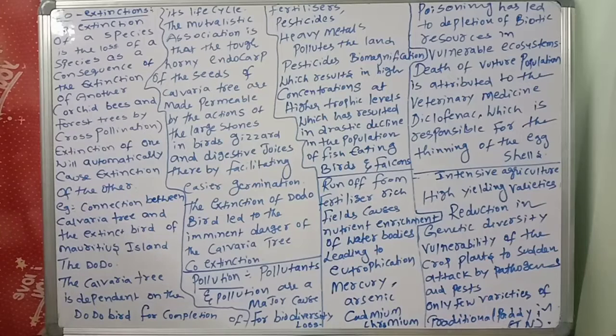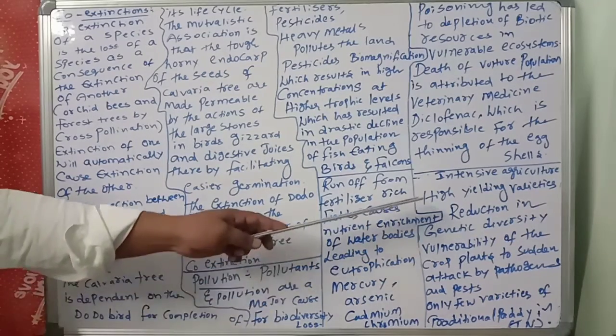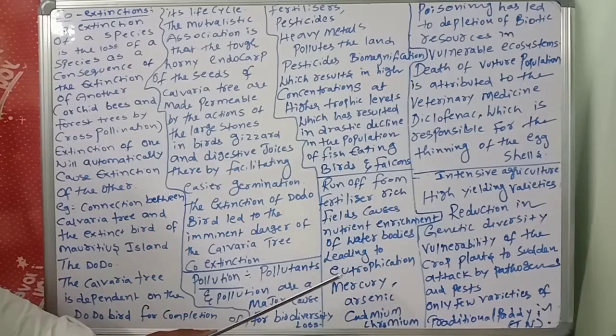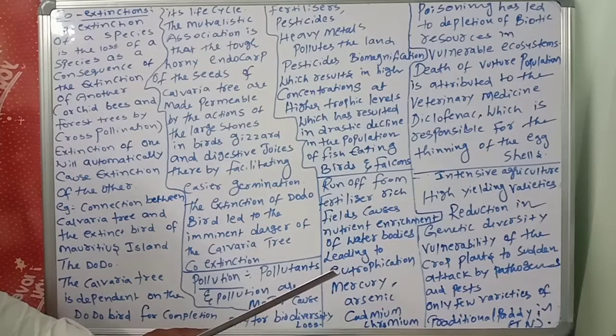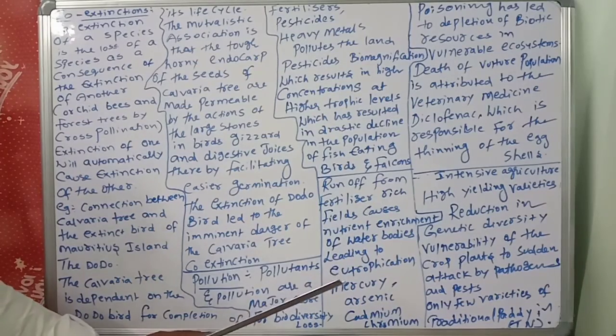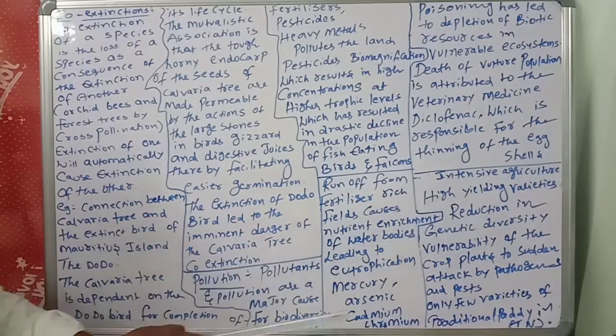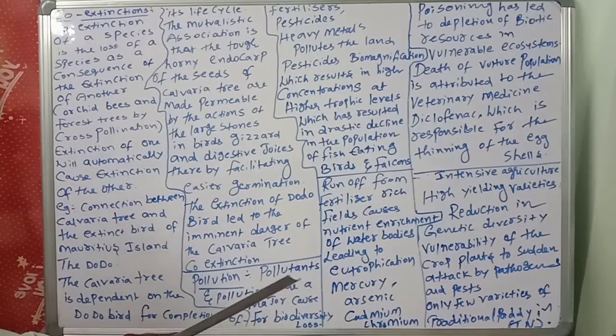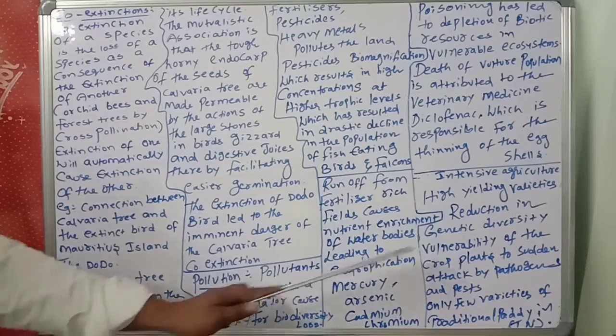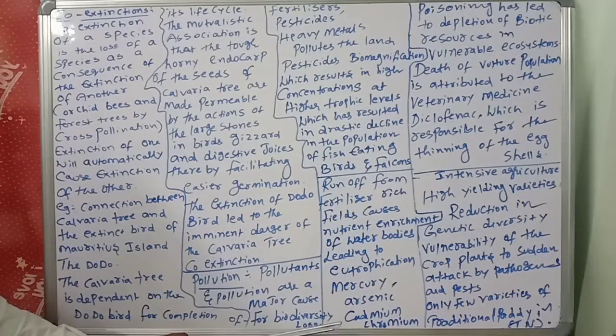The spread of agriculture is sometimes at the cost of wetlands, grasslands, and forests. Intensive agriculture is based on high yielding varieties. Because of these high yielding varieties, genetic diversity is reducing.